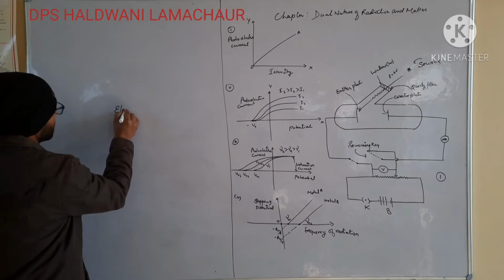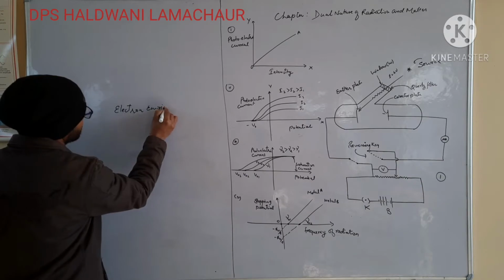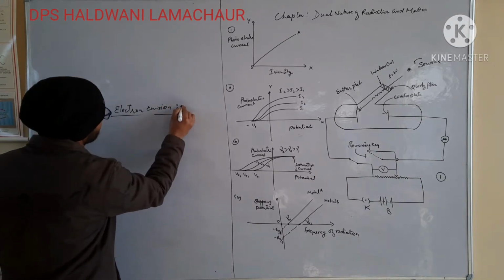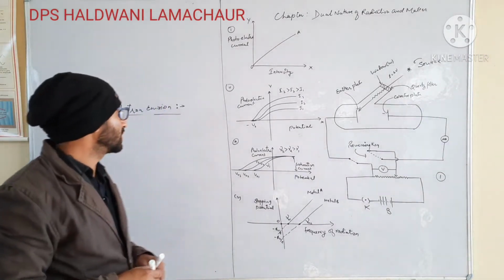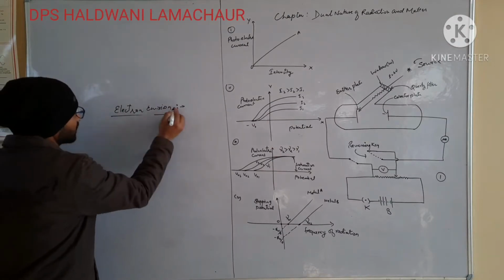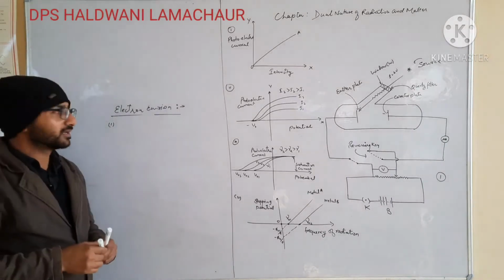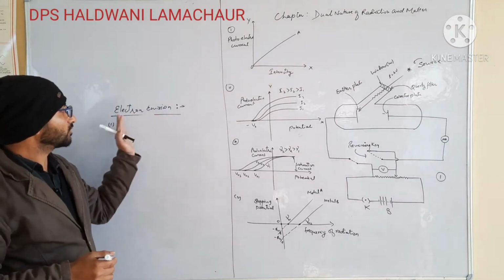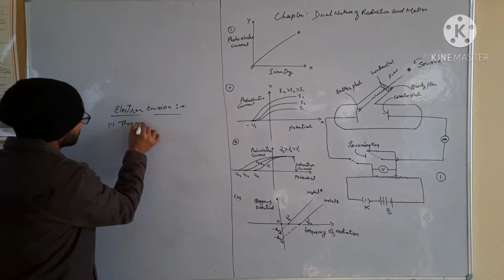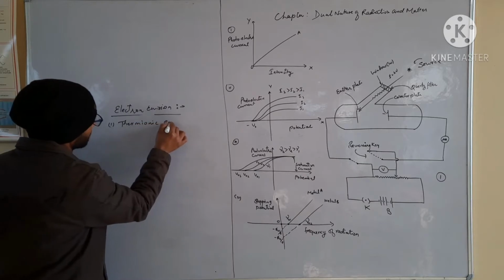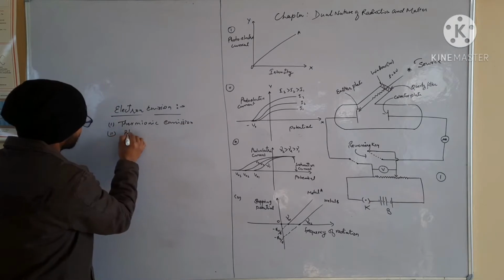So see here, electron emission. What is the meaning of electron emission? The phenomenon of emission, or you can say the ejection, of electrons from the surface of a metal is called electron emission. We have different types of techniques or methods to emit electrons from a given surface. First is thermionic emission. Point clear? Next, photoelectric emission.